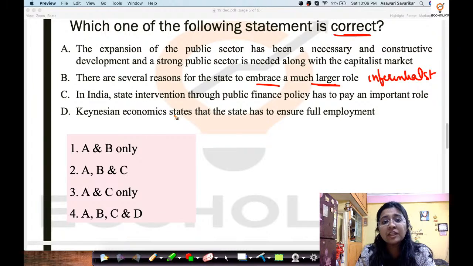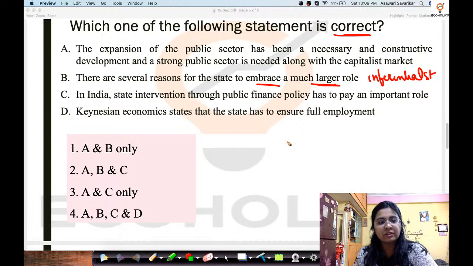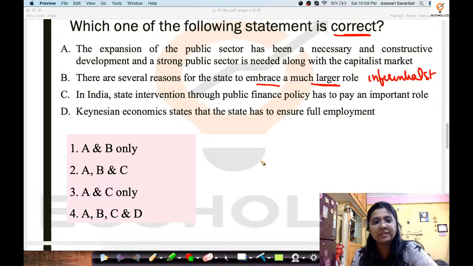And Keynesian economics states that the state has to ensure full employment. Now tell me, in these four statements, which is the correct statement? Come on. Now identify which is the correct statement out of the following statements.